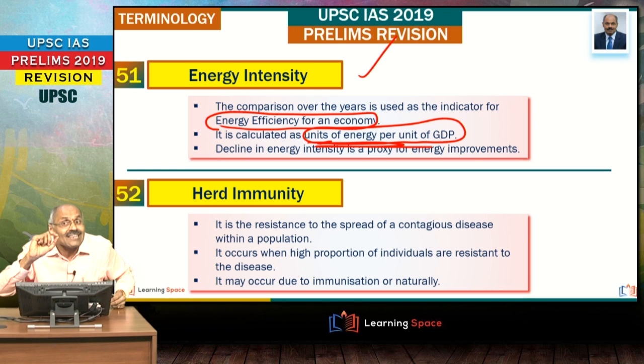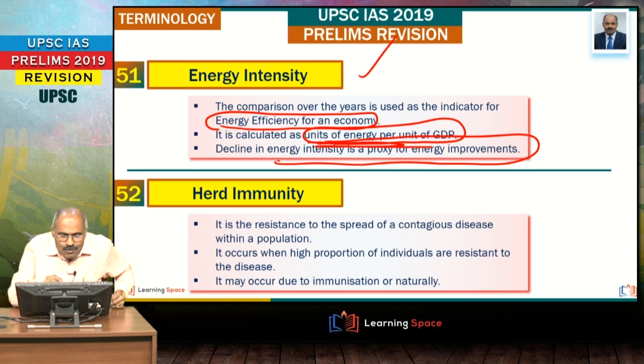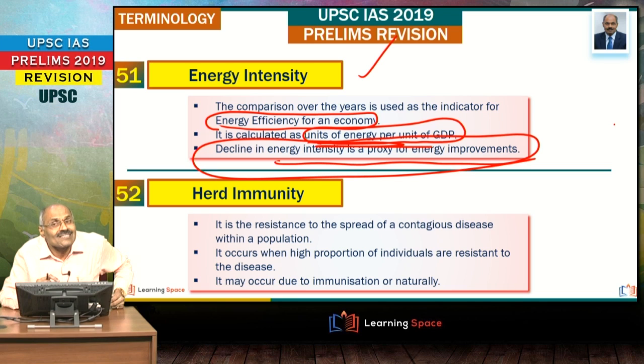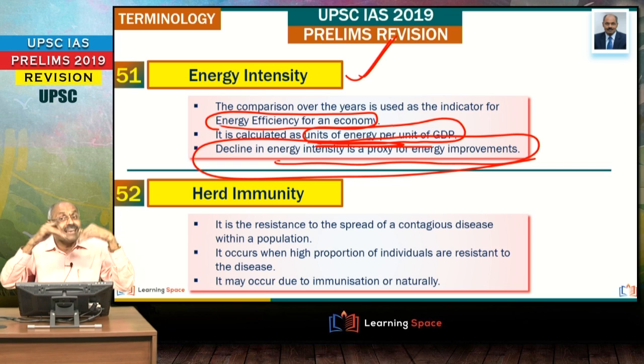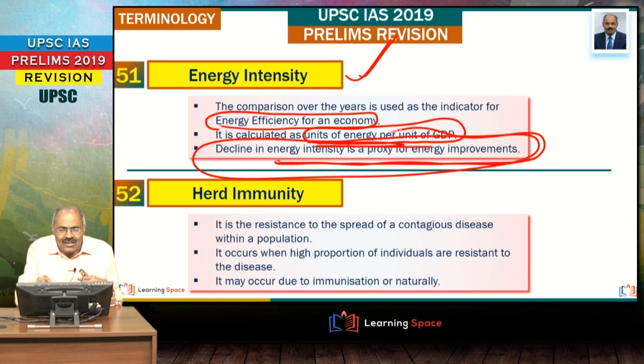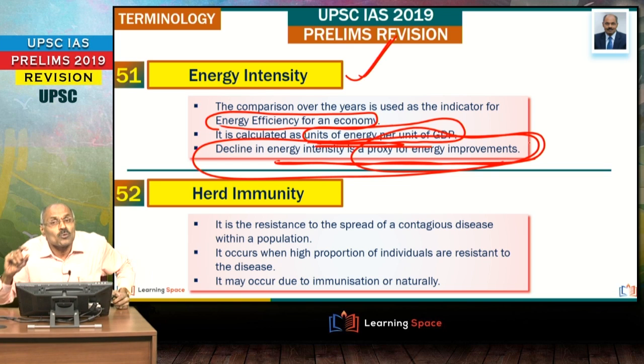If the energy intensity is less, it is better. So please don't forget, decline in energy intensity is a proxy for energy improvements, right friends? It indicates here improvement in the energy utilization is there. So please do not forget, this energy intensity is unit of energy required per unit of GDP. If it is less, it is better. So decline in the energy intensity is a proxy for energy improvements.